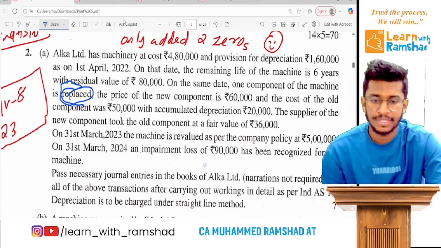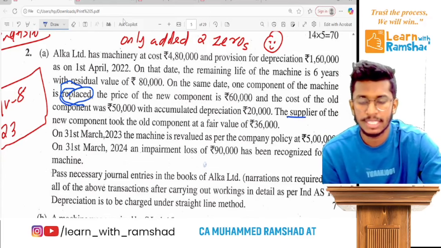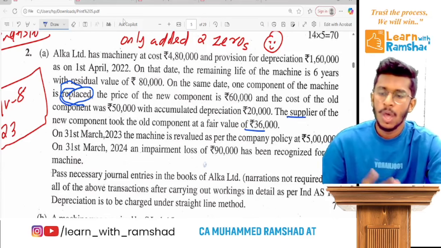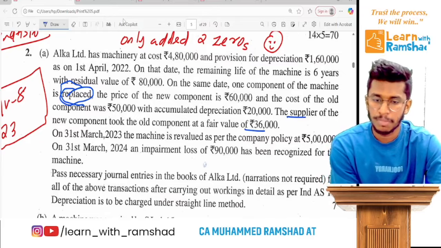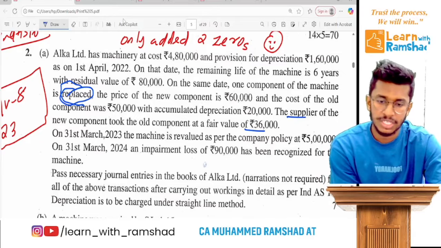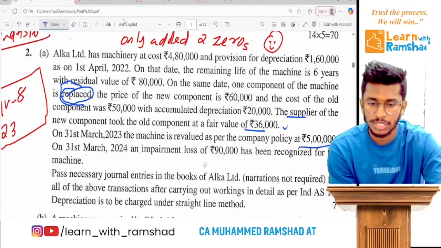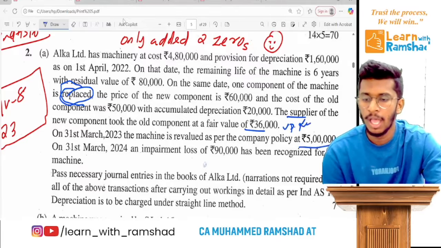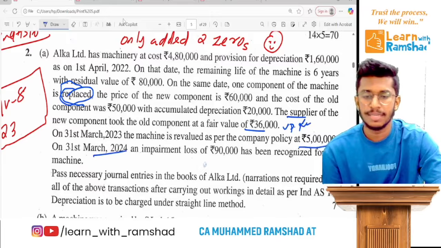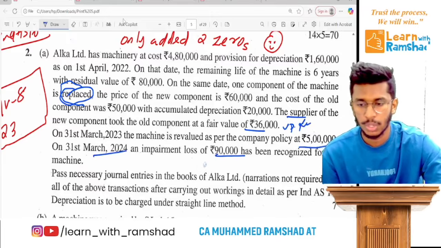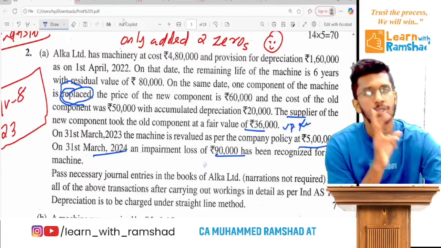Now after that, the supplier of the new component took it at a fair value of 36,000. One year after, on 31st March 23, the machine is revalued. So there is an upward revaluation. And one year after, there is an impairment loss. Here they are actually testing two special points.